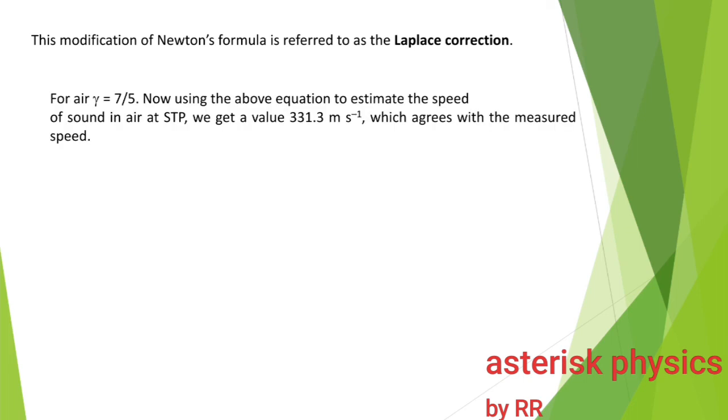For air, which is usually diatomic, gamma is equal to 7 by 5. Now using the equation v is equal to root of gamma P by rho, if you estimate the speed of sound in air at STP, we get the value 331.3 meters per second, which agrees with the measured speed. So the actual equation to find the speed of sound in air is v is equal to root of gamma P by rho.